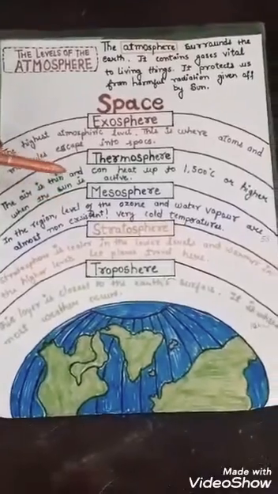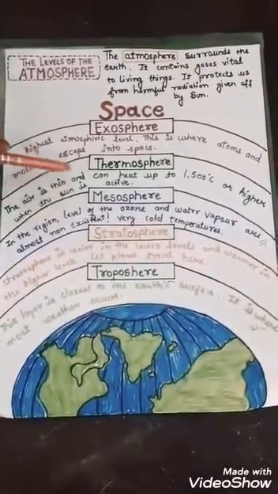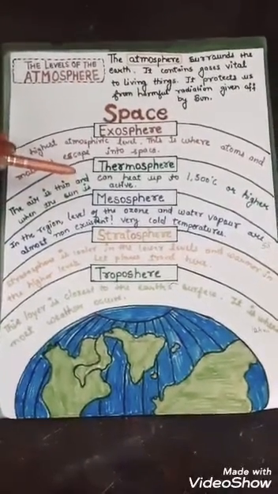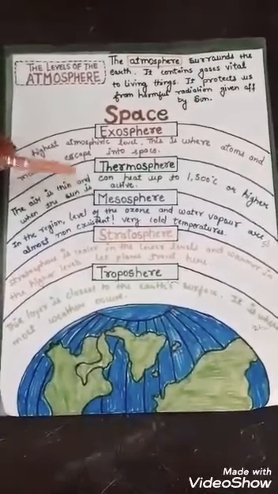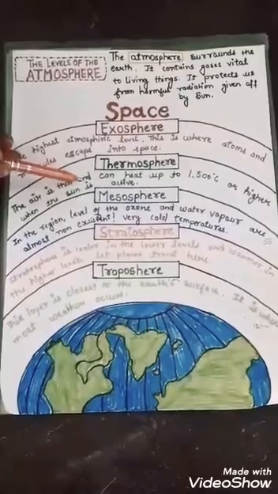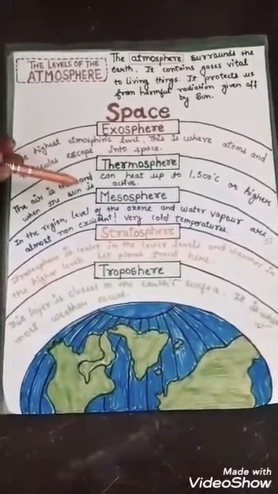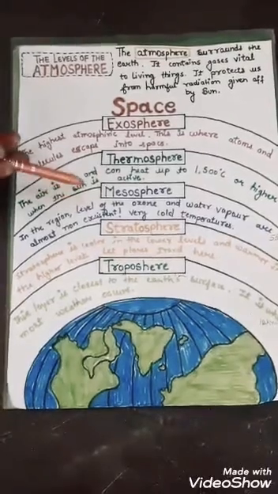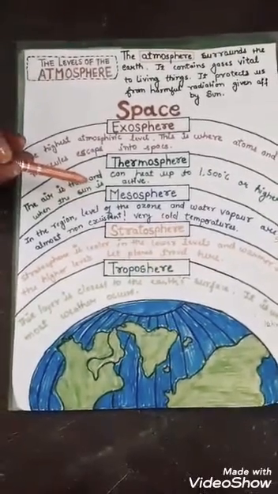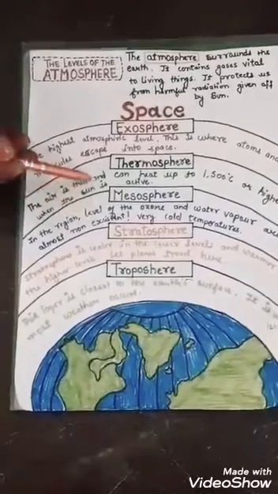Next one is thermosphere. This is the fourth layer of atmosphere. The layer above the mesosphere is called thermosphere. It expands almost 300 miles and it is very hot.